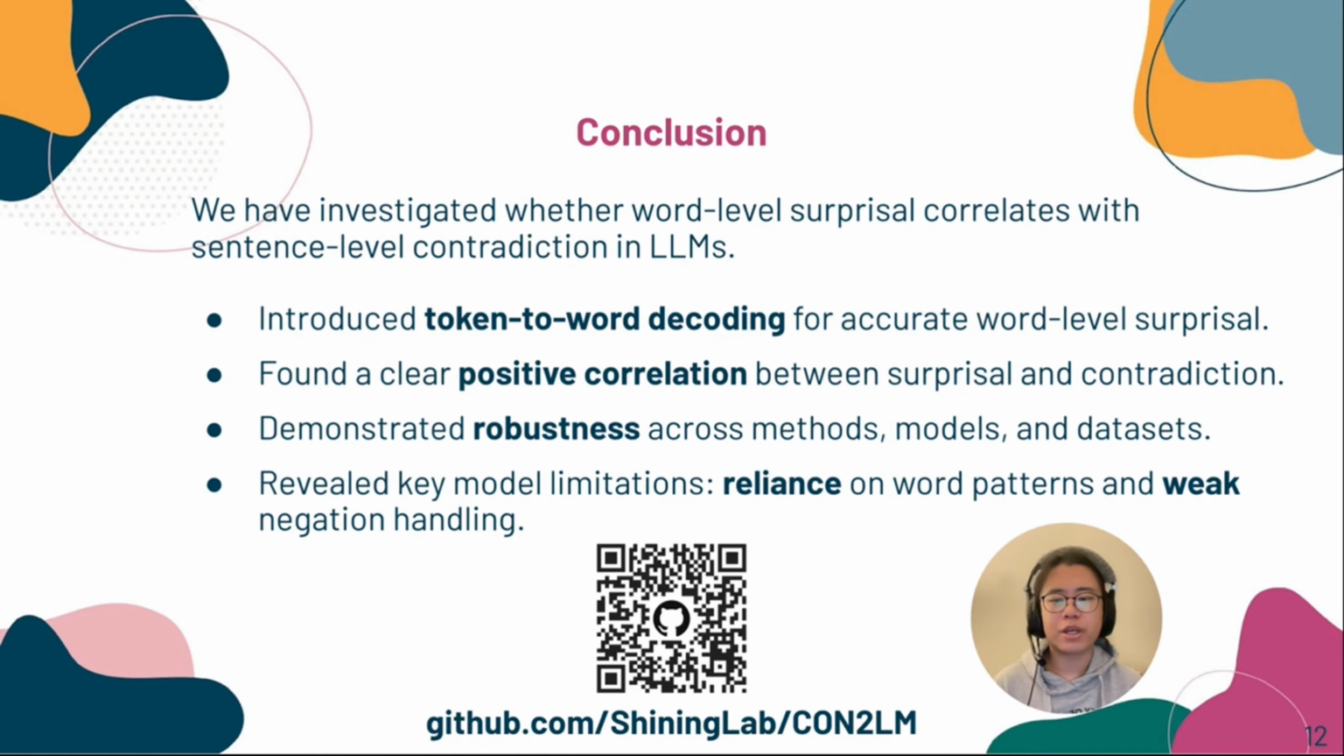At the same time, we also identified clear limitations in existing models. They still rely heavily on common word patterns and struggle with negation understanding. It shows that the model's probability distribution over the next token does not always match correct logical reasoning. Overall, our work builds a clear quantitative connection between word-level uncertainty and sentence-level semantics. We hope this helps move towards more transparent and reliable language models.